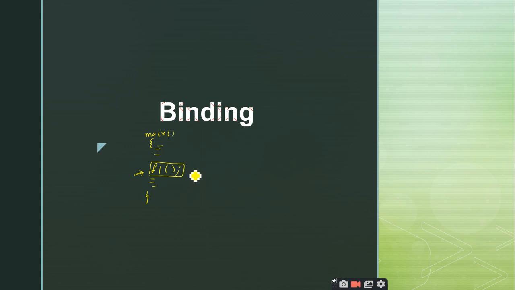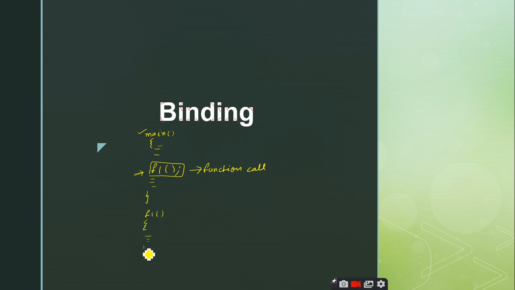So this is called a function call. How do you call a function? You can call a function by its name, right? So this main is a function, and within this main function I am just calling f1 by its name. So f1 is the name of the function. Is it clear? So when we have the function call, the control jumps from this function call to the function definition. You might have written the function definition somewhere else.